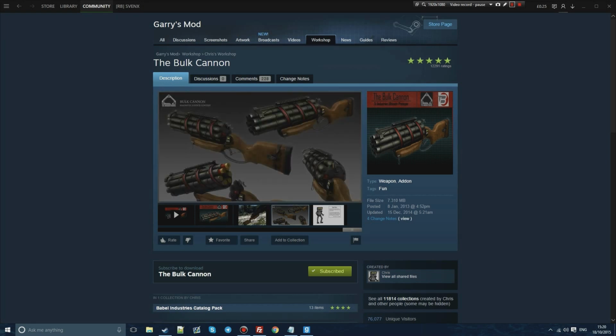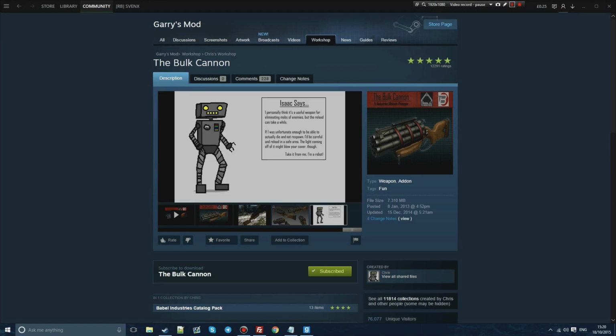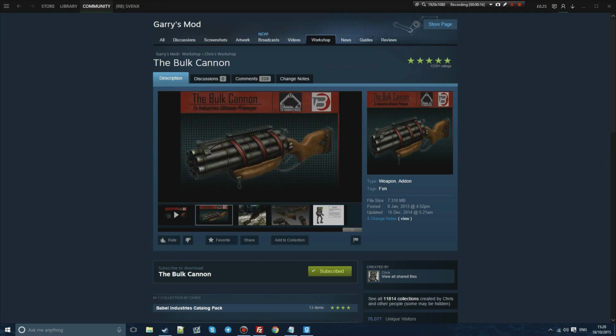Create your own SWEP for TTT. This is an awesome way that you can create SWEPs for the traitor and detective. It's very easy to do. I've chosen the bolt cannon, which is an absolutely awesome add-on. This is an amazing gun, amazing weapon. Definitely a bit too overpowered for my liking, however we can modify that and I'll show you how to do that in the video.